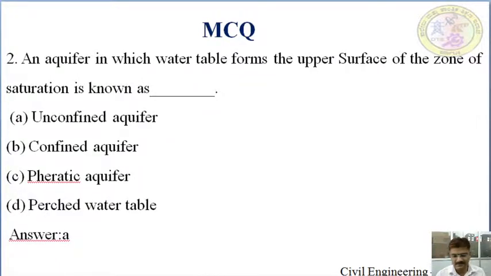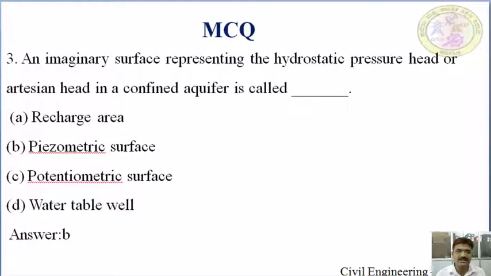Third: an imaginary surface representing the hydrostatic pressure head or artesian head in a confined aquifer is called dash. Given answers are recharge area, piezometric surface, potentiometric surface, and water table. While explaining the leaky aquifer, I explained that there is a surface created above the leaky aquifer, that is known as the piezometric surface. It is an imaginary surface which represents a hydrostatic pressure head. Answer is B.